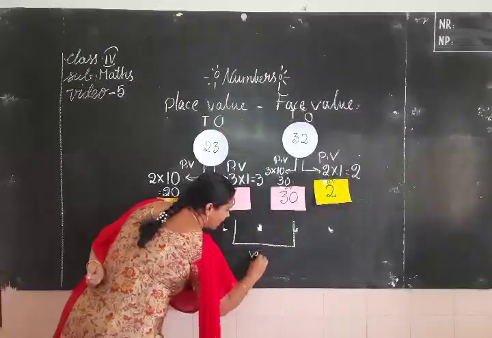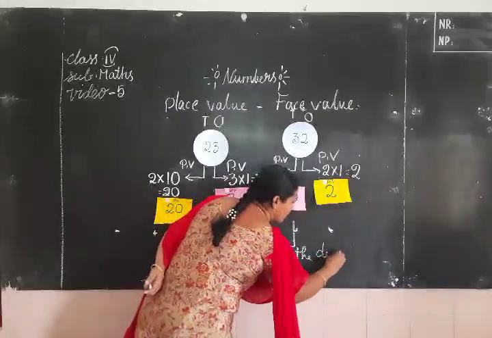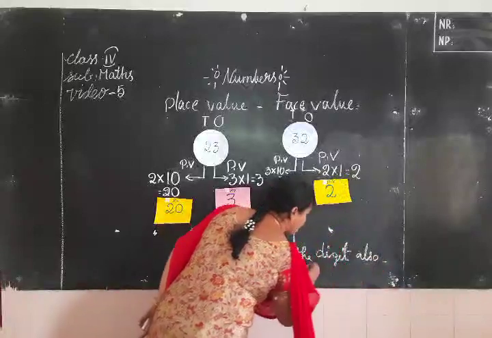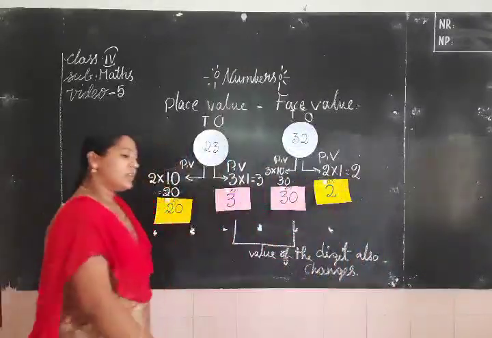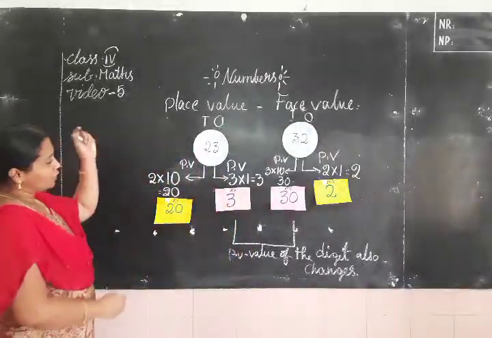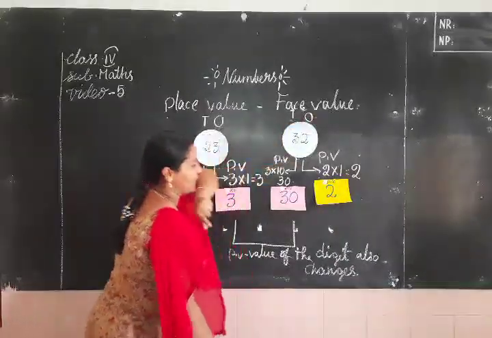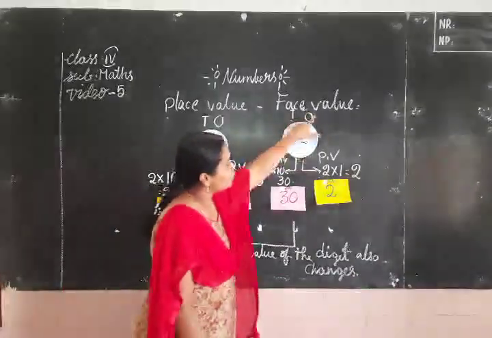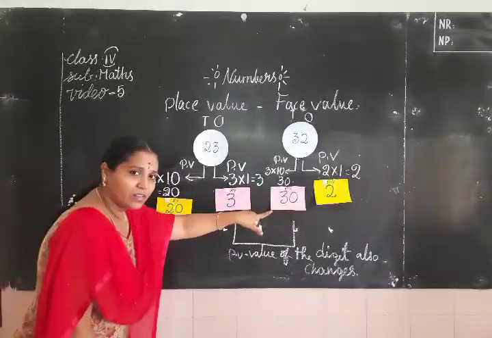This is all place value. Okay. Now coming to this one. Here 2 in tens place. Here 2 in ones place. The place value of 2 is 20. The place value of 2 is 2. Here also the place values are the same, children?